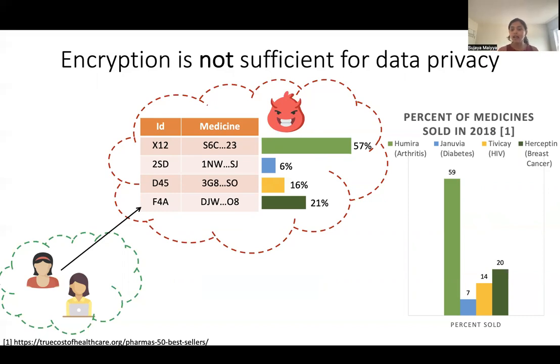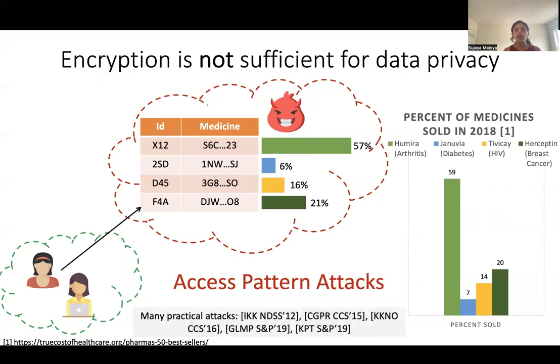These kinds of attacks are called access pattern attacks. And in fact, there has been a large number of work that show that even encrypted data can reveal sensitive information through access patterns.